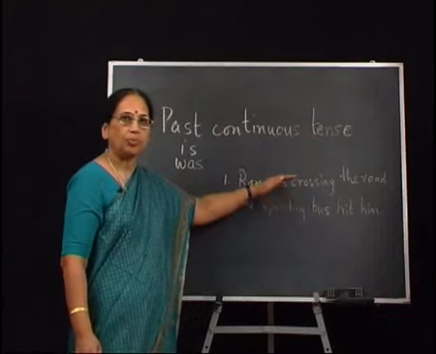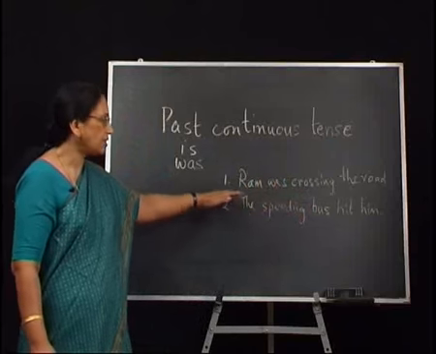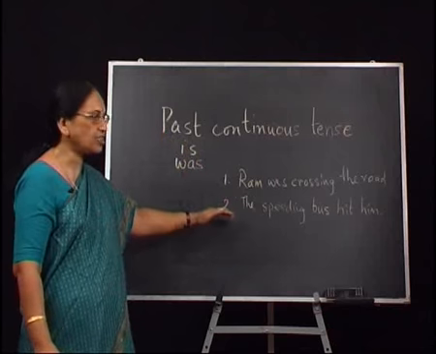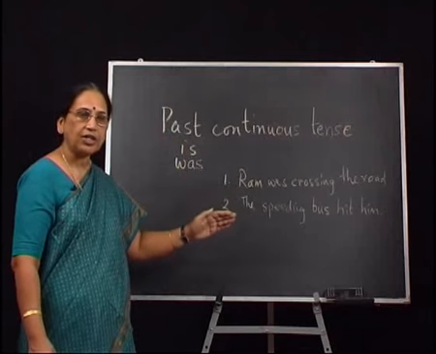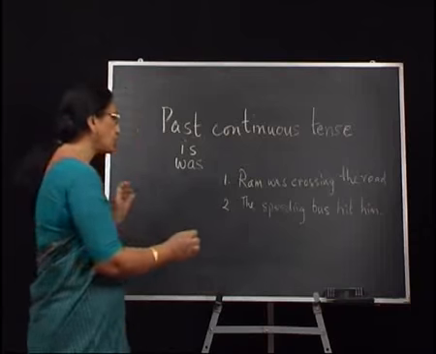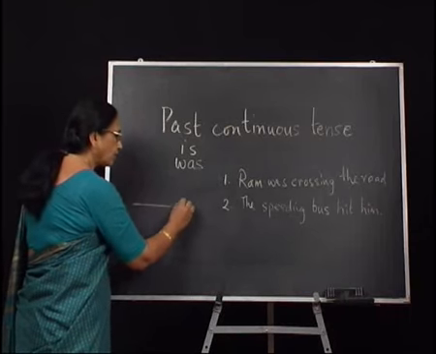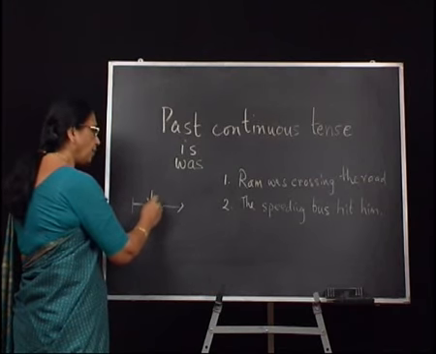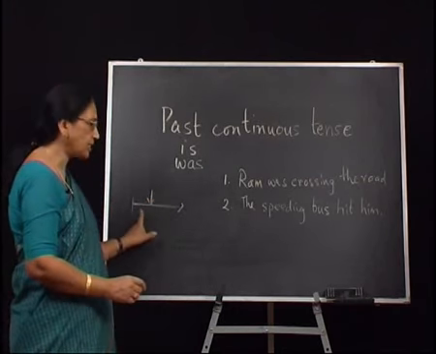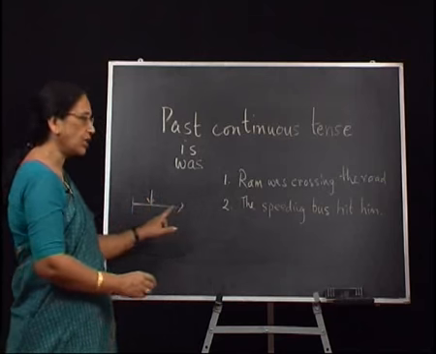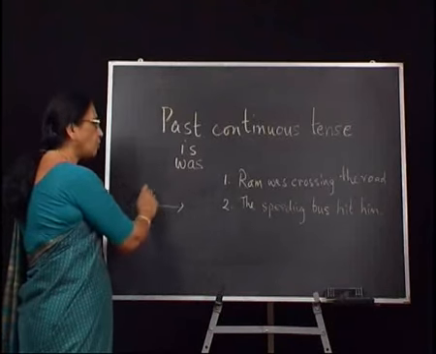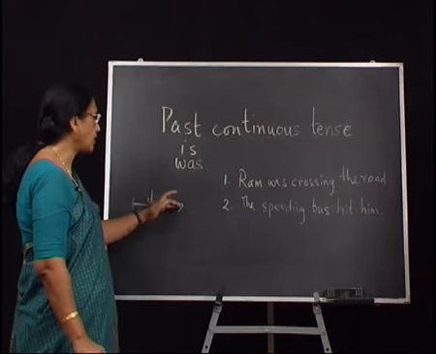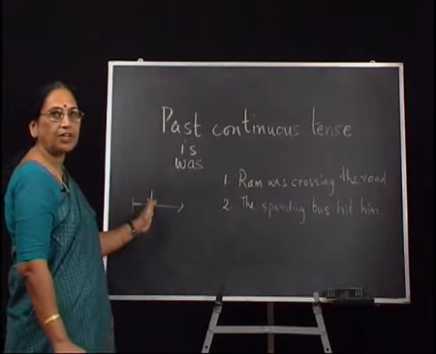Though both the actions are taking place in the past, the reference is to the past and both the actions are over, we are referring to one action which was in progression when the other action happened. When the other action took place, this action was in progression and both the actions took place in the past. We want to suggest the progression of one action and the occurrence of the other.